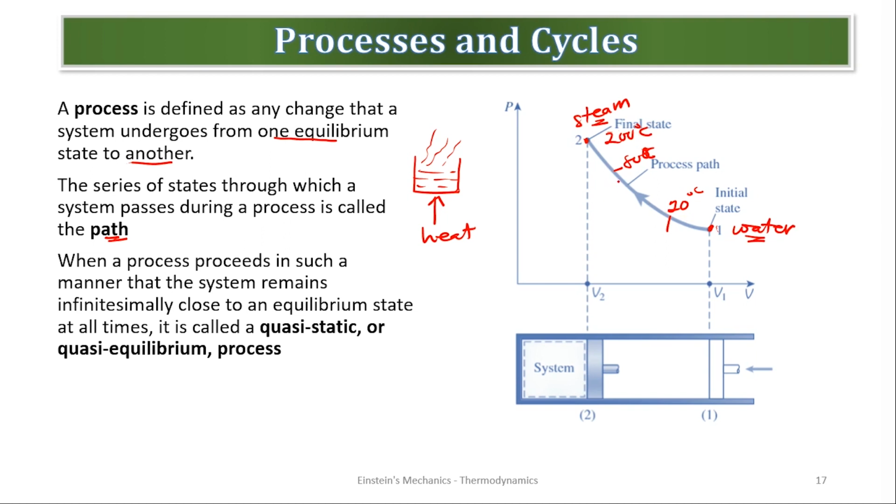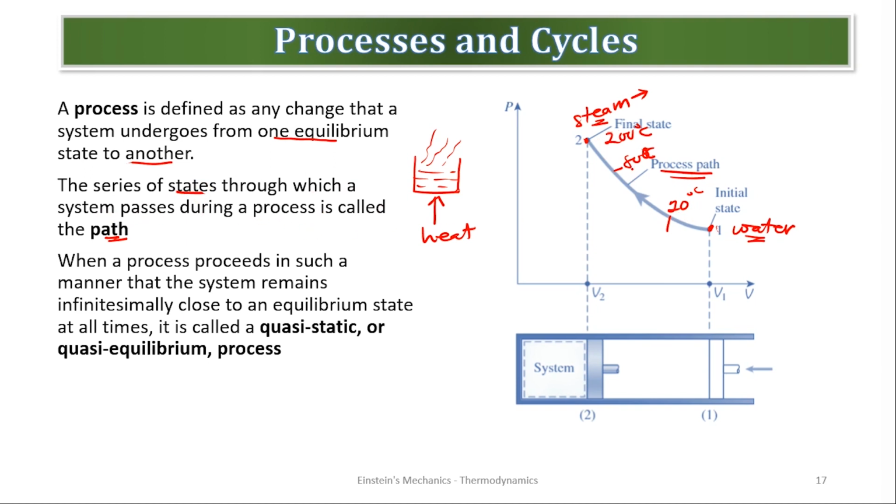So the processes, again, I'm telling you this graph is pressure against volume. We will use it as time moves on. But I'm just explaining process and path. That's why I'm using this diagram. It does not mean this is a water to steam diagram. All right. So the process, the path from 20 to 80 to 200, is what the system has to go through to reach the equilibrium second state. All these processes are called a path. That's what we call it, process path. So a path is a series of states through which the system passes during a process.